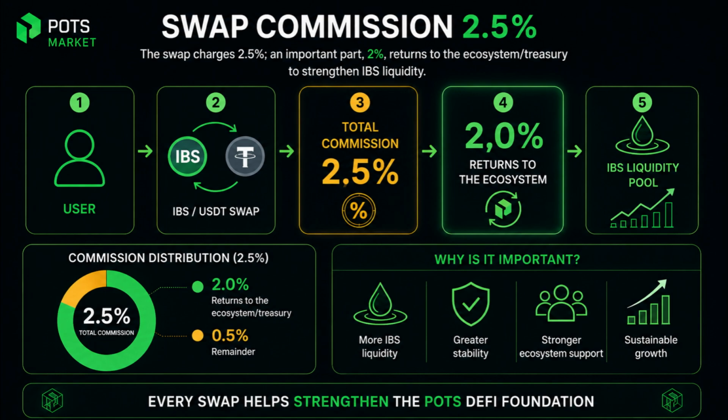Every time a swap is made, the system charges a total fee of 2.5%. From that fee, an important part, 2%, goes back to the ecosystem or treasury to strengthen IBS liquidity. This is important because each operation is not only an individual transaction. It also helps feed the DeFi base of POTS. The more activity there is in the swap, the more flow can return to the system. In summary, each swap helps strengthen liquidity, improve stability, and support the growth of the POTS ecosystem.